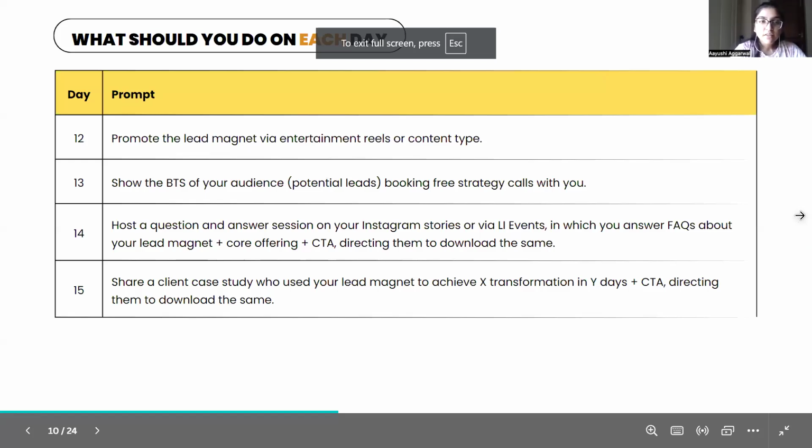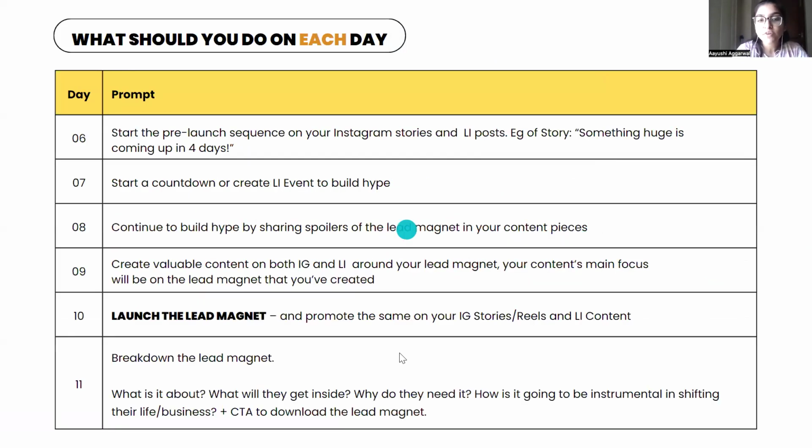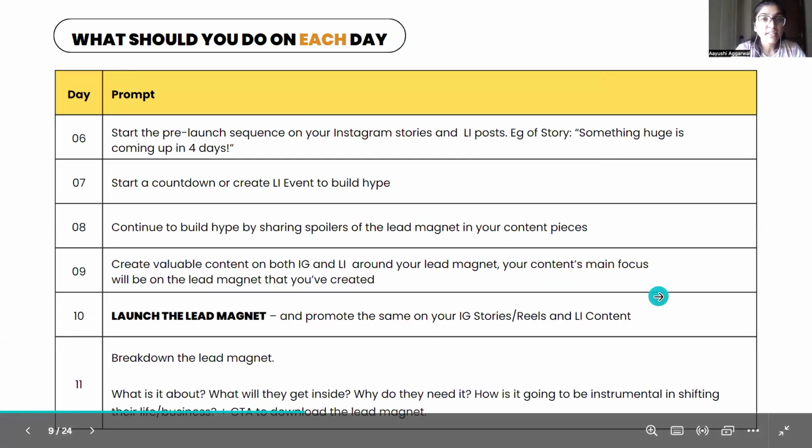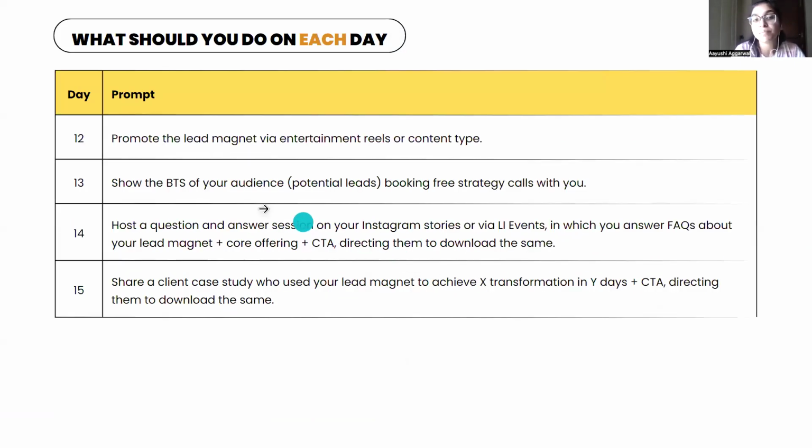Next, on day 13, you will show the BTS of your audience who are booking free strategy calls with you. People who have downloaded your lead magnet, and since your lead magnet has a CTA to book a discovery call with me, some people will book a discovery call with you, so you can show the BTS of that. That okay, people are booking calls with us, and then you can again give a CTA to download the lead magnet.